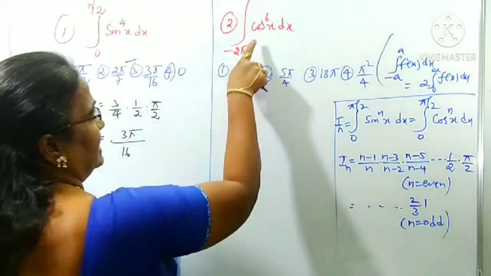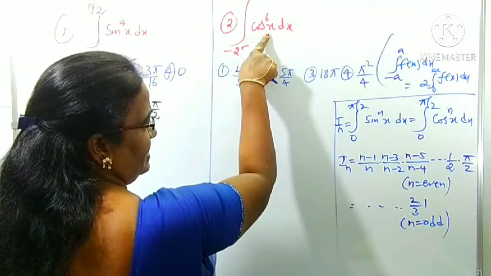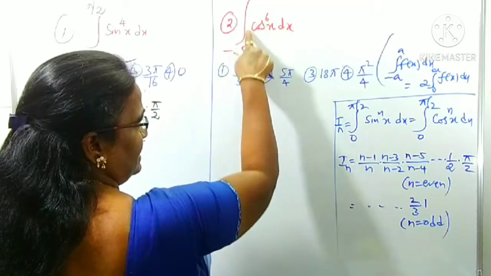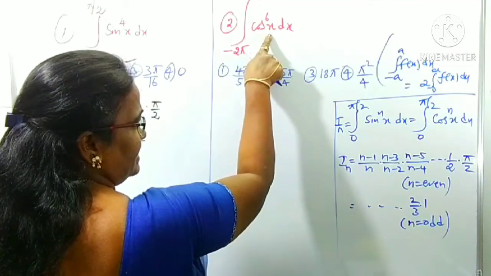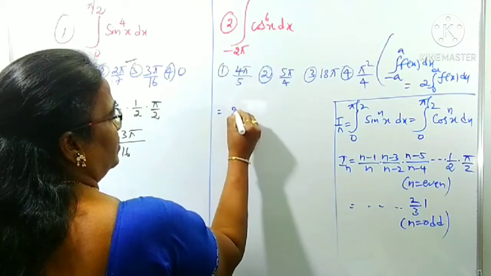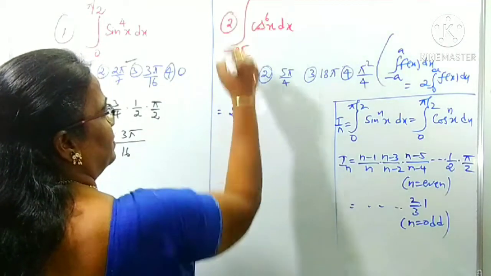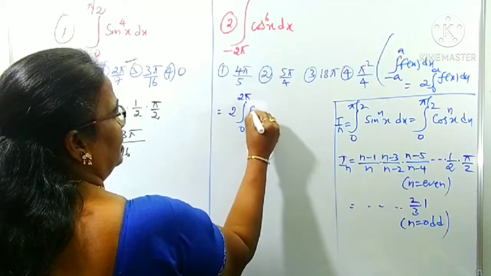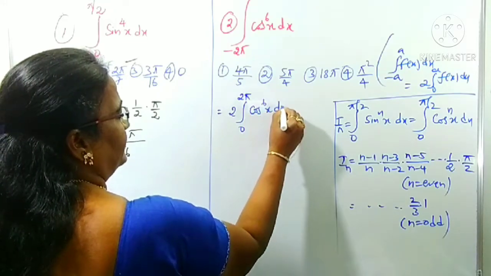Here we can observe that cos of minus x is cos x only. This is just like f of x. f of minus x is f of x means we can write that as 2 times 0 to 2 pi of cos power 6x, right?